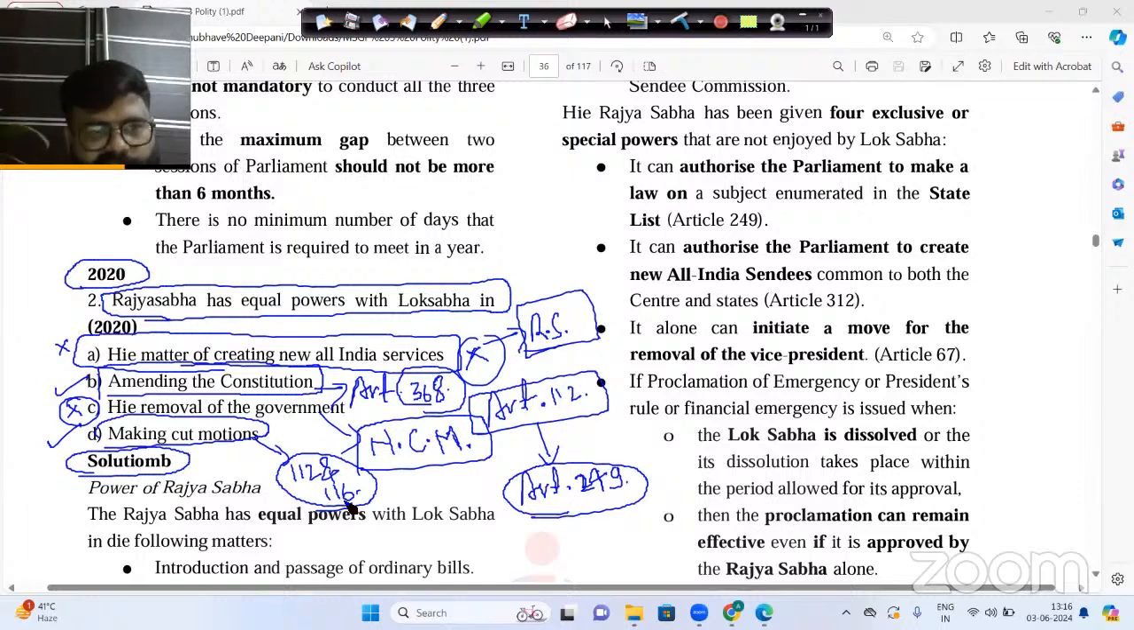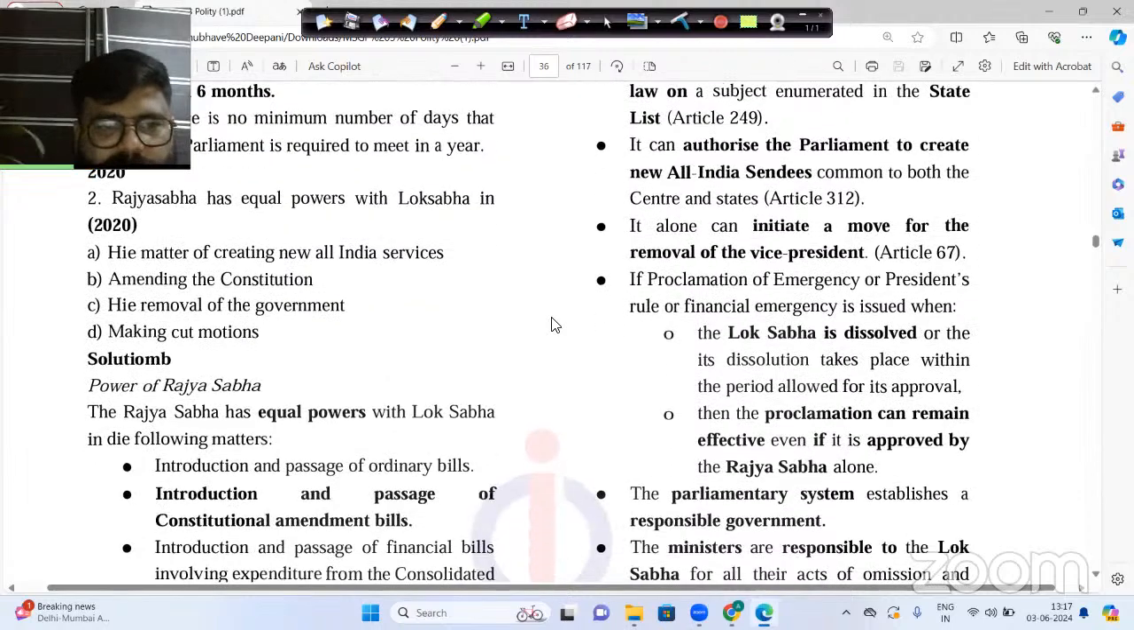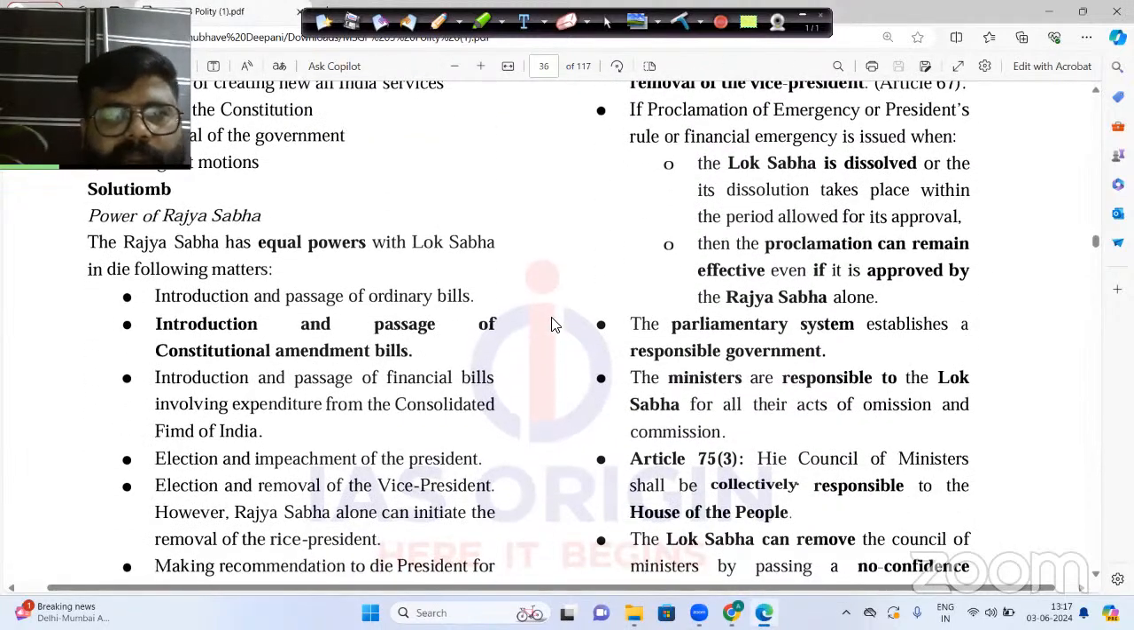Now, if the annual financial statement is treated as a money bill and the cut motions are under the union financial statement or annual budget, then it is the same case as the money bill. So obviously in the cut motion also, Rajya Sabha will not have any kind of power. Only and only Lok Sabha will have the power. That's why statement D is also incorrect, and only statement B is correct here. Now let us look at the explanation here. Okay. Now here you can basically see in which scenario Rajya Sabha has equal power.